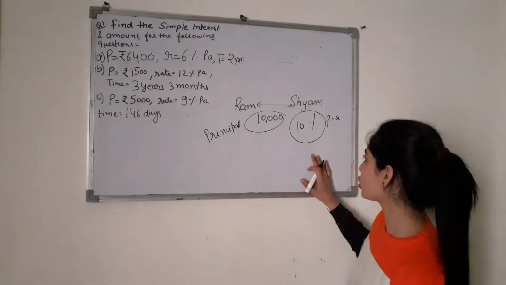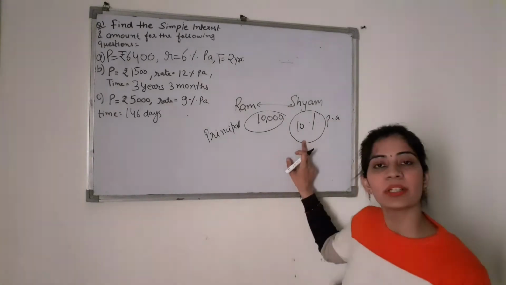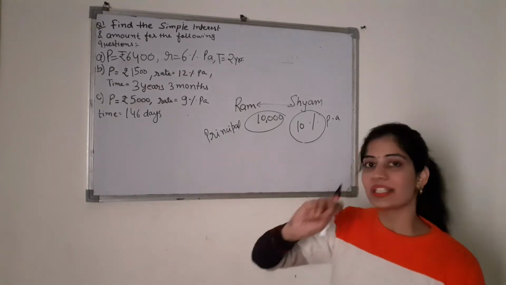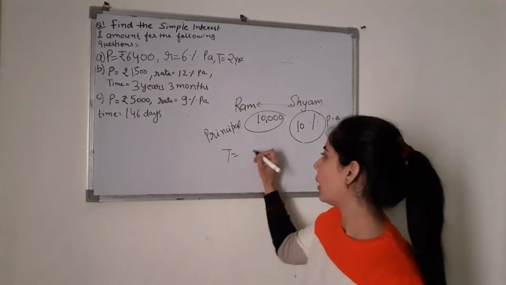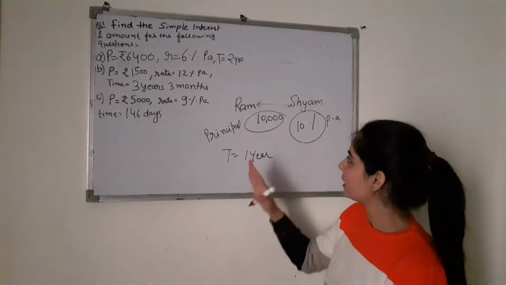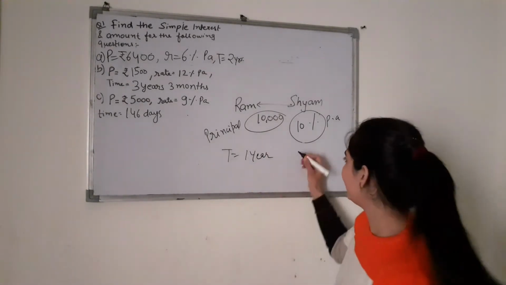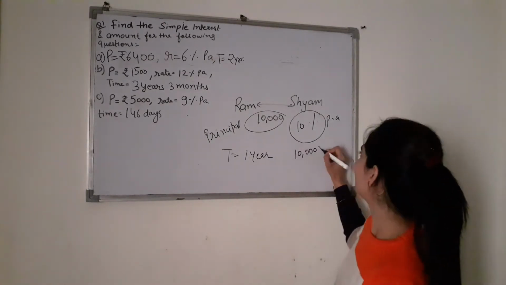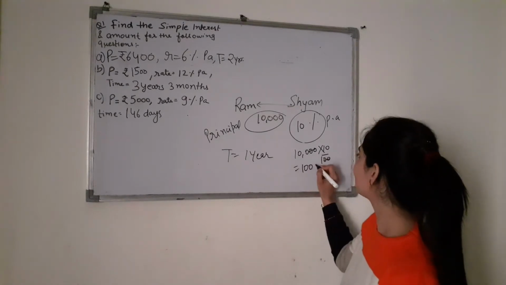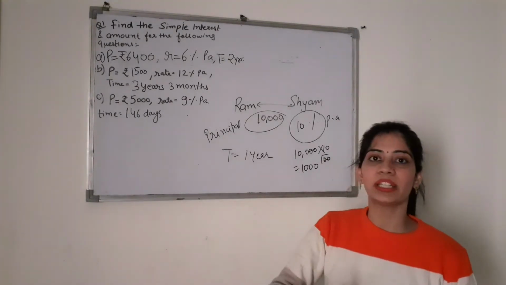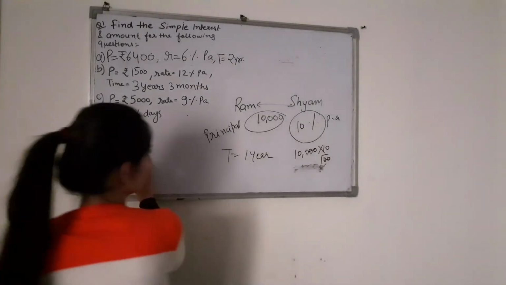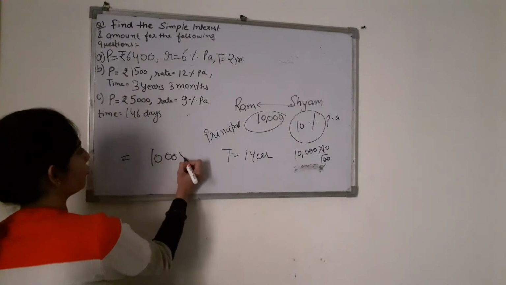Fine. So simply what is this 10% here? Rate of interest. Fine. And what is the time period here? 1 year. Ram is borrowing money for 1 year. So simply what is the 10% of 10,000? Here it is 10,000, 10%. It will be 1,000 rupees. And for how much time period is he borrowing the money? For 1 year. So here it is, I am writing here: 1,000 rupees for 1 year.